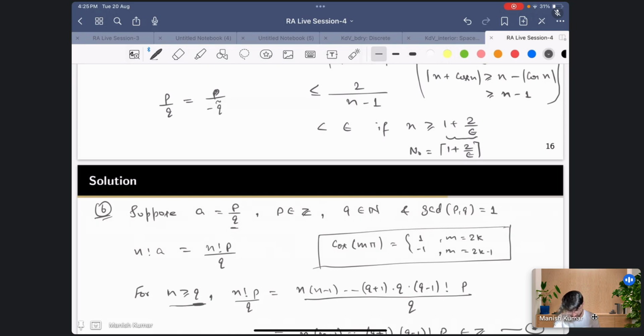Now this minus I can move to p, so it is minus p upon minus q, and now the denominator is positive. The reason is that I'm taking p from the integers. Generally when you write p by q, you say p, q belong to Z and q is non-zero. But here I'm saying q belongs to the natural numbers, and that is also enough, because I can throw the negative sign onto p.